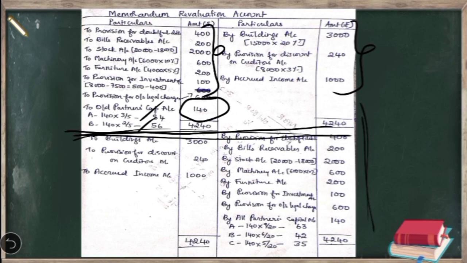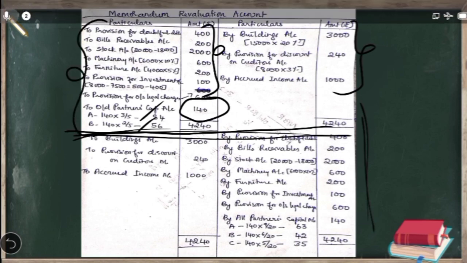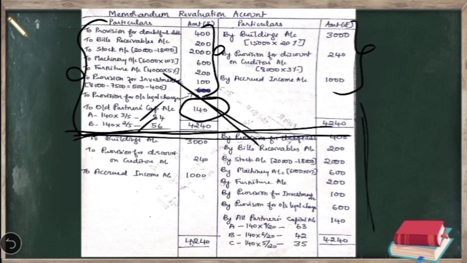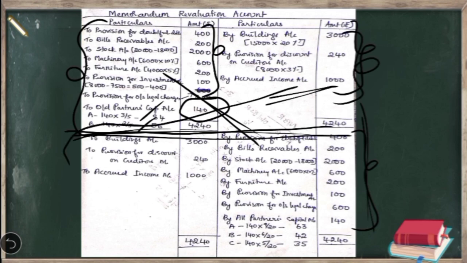So as we discussed in the theory part, whatever the effect you have given in the first section is going to be reversed in the second section. How to reverse that? Whatever the items you have written in the debit side of the first section, all those items have to be shown on the credit side because you are going to reverse that. So all the losses on revaluation will be recorded on the credit side. Similarly, all the profit which you have credited here, that you are going to show on the debit side.